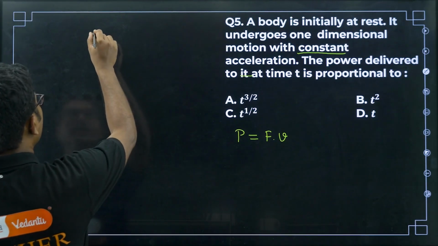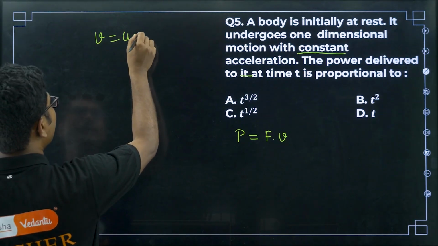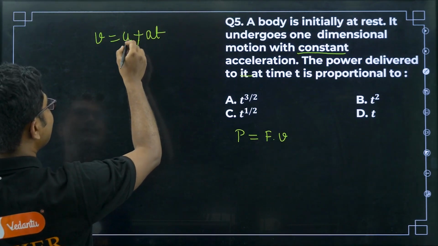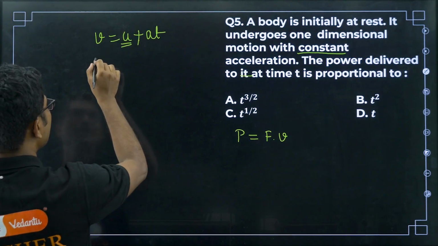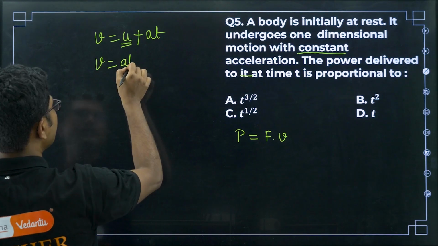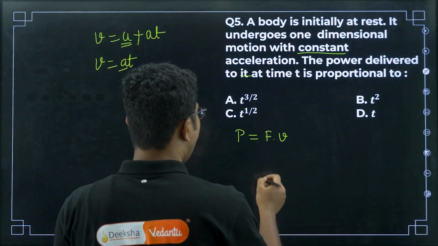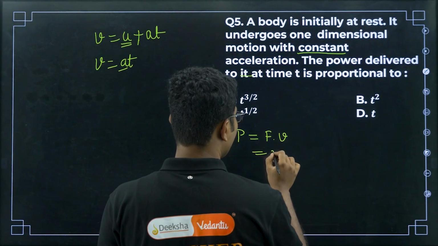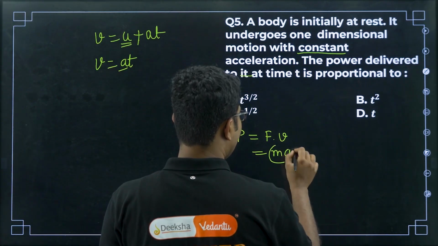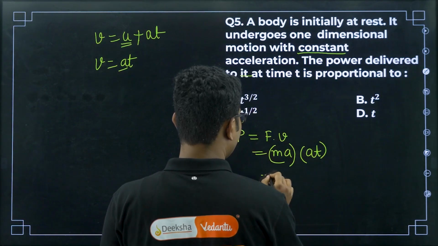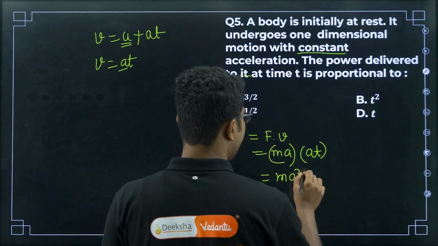What is velocity? Velocity is u plus at, right? Now in this case, initially at rest, so u equals 0, so v equals at. Remember that acceleration is constant, as given here. Now what is force? Force equals ma, right? And v we have calculated is at, right? So it will be m a square t.